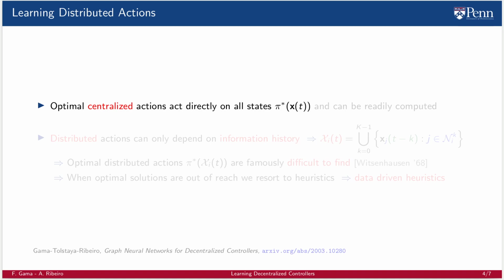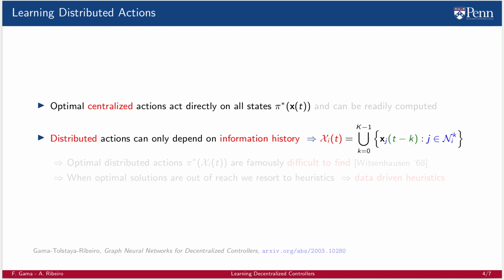of t. That is, x of t has the value of the state for all agents, and pi star depends on this value, thus requiring knowledge of the state of the entire team at the same time. I would like to clarify that we will be using the terms policy, action, and controller interchangeably, all denoted by